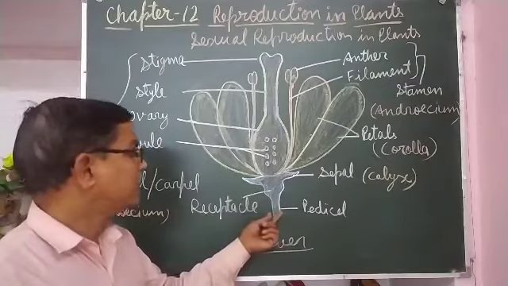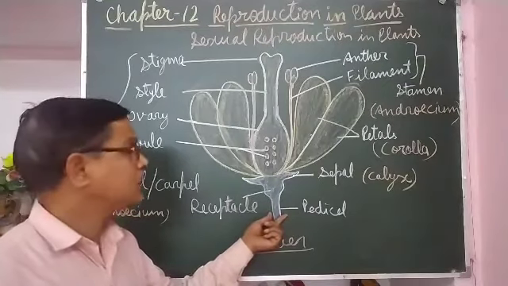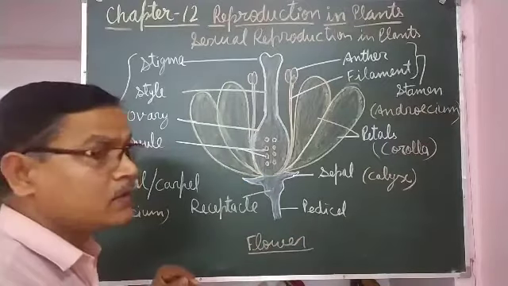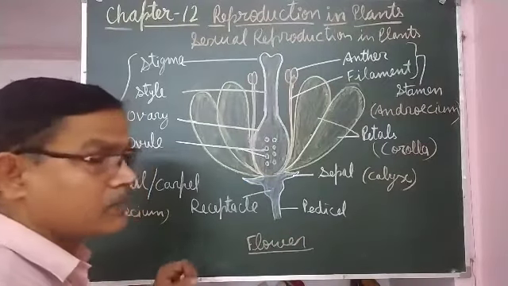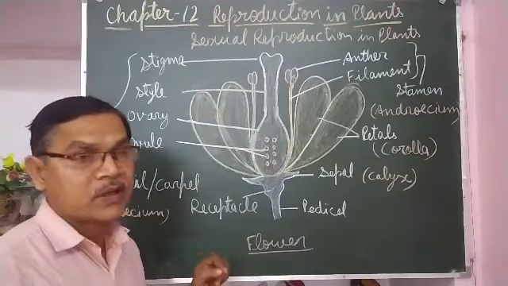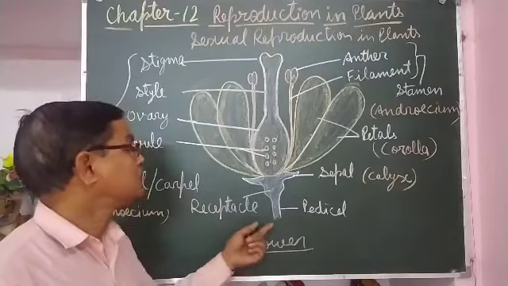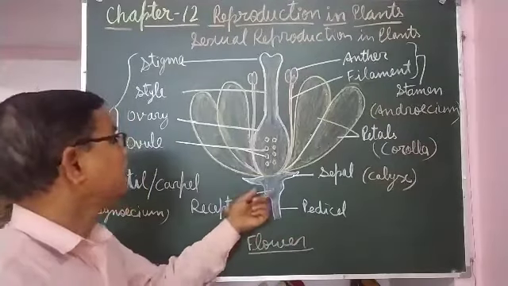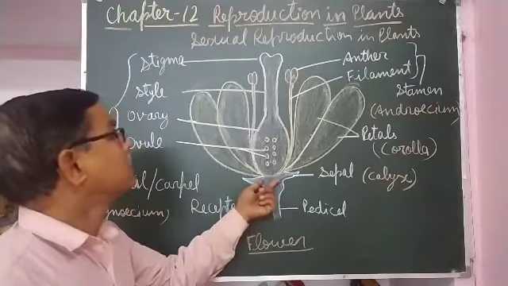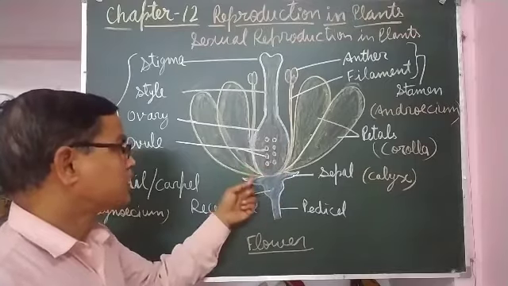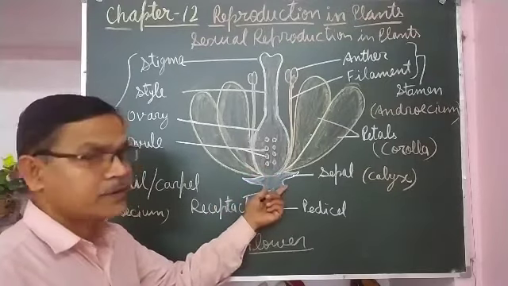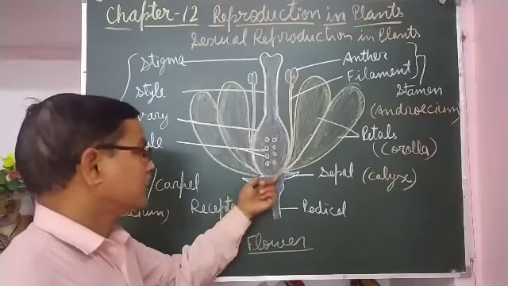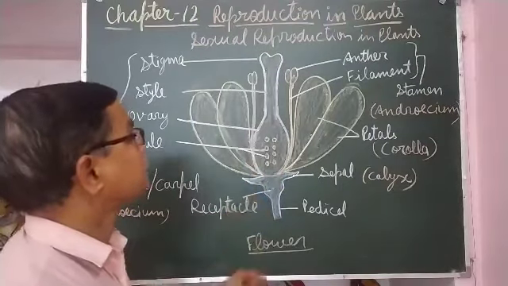In a flower, the stalk by which the flower is attached is called pedicel, and the stalk of a leaf is called petiole. There should not be confusion: the stalk of a leaf is called petiole and the stalk of a flower is called pedicel. And where all the flower parts are attached, a little swollen part is there, that is called receptacle. All the parts of the flower are attached to the receptacle.